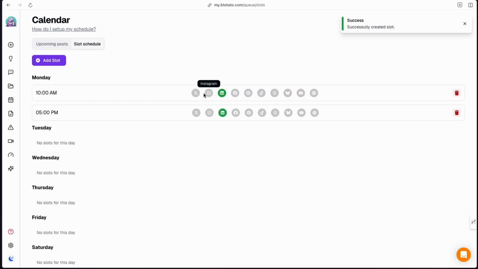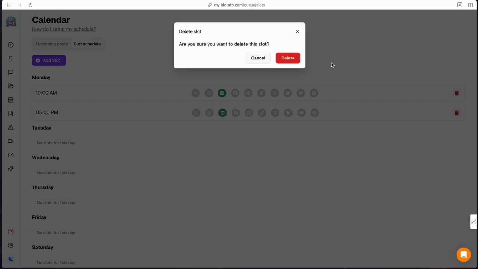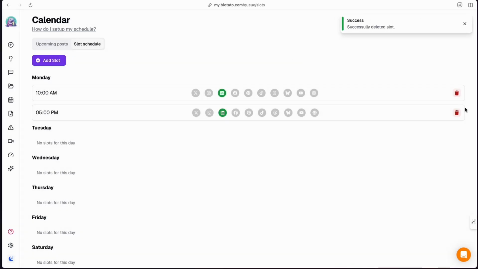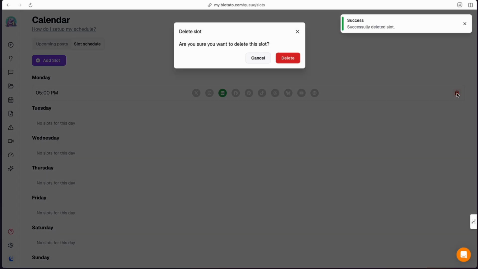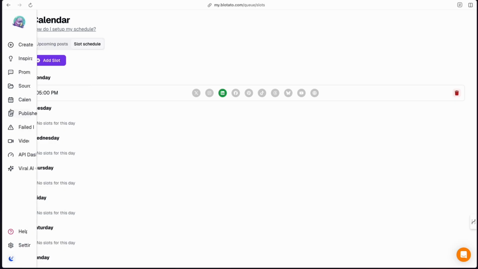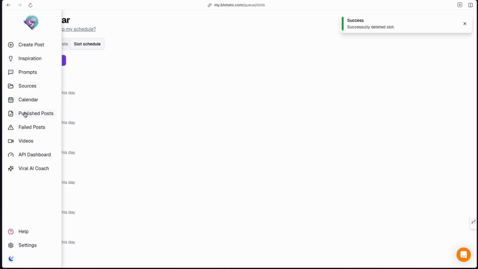And looks like now we can also select which platform we want to schedule to that. And that'll link back to our create post option, where we'll be able to select the next available slot that's also tied to the platform that we want to post to. So that way you can really schedule what's going on. Let me delete those out for now, though, while I'm here. So as you can see, it's really intuitive how you navigate around this user interface. Really, really nice.